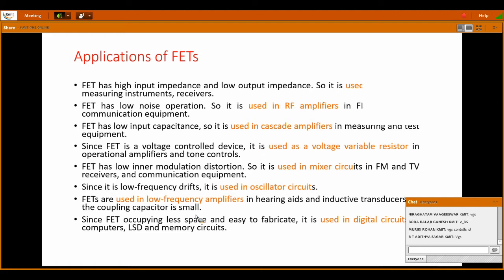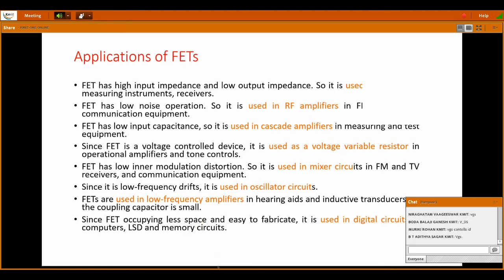As of today, FETs and MOSFETs are used in digital circuits, because analog is not outdated, but we are using it in very small numbers. Nowadays everything is digital systems or smart technologies. We generally use FETs, MOSFETs and CMOS, the integrated circuits, CMOS technology.